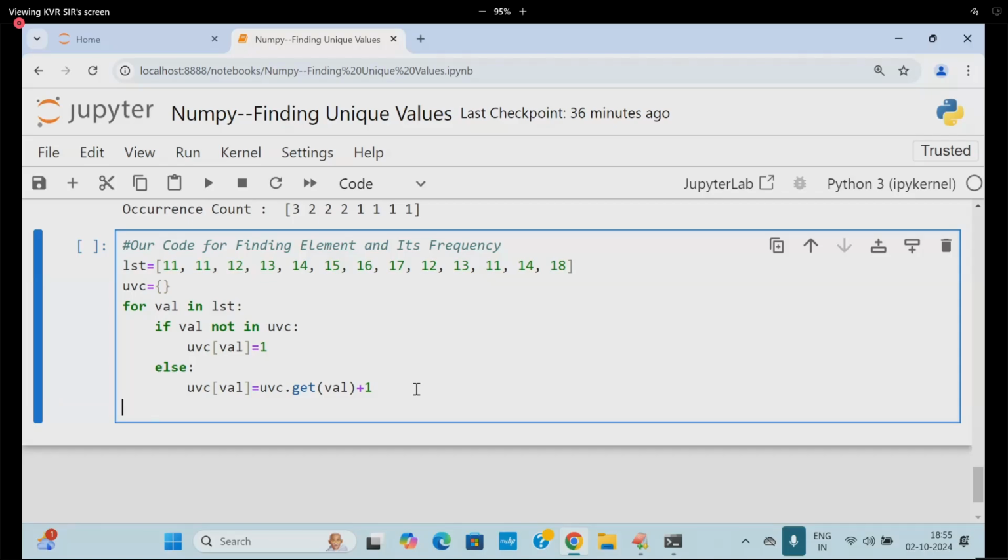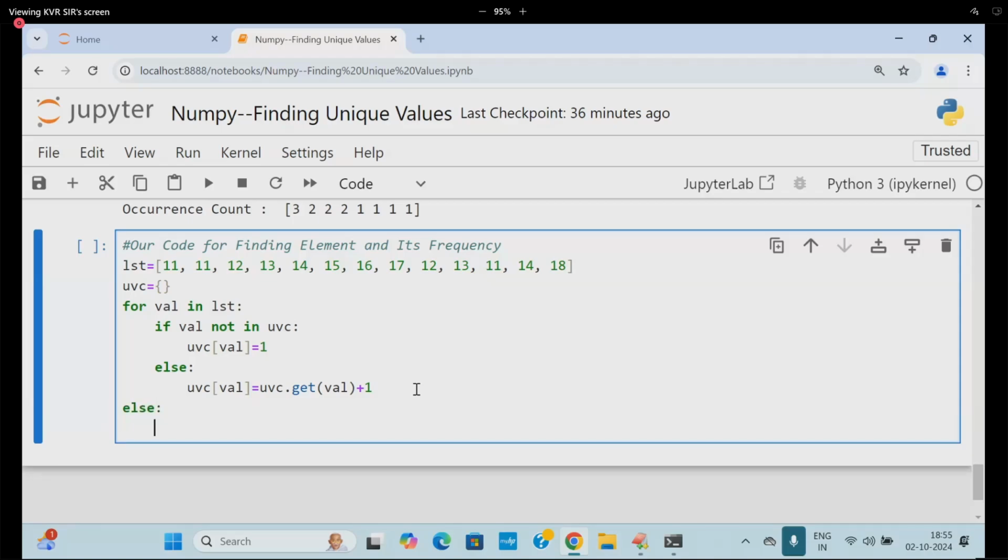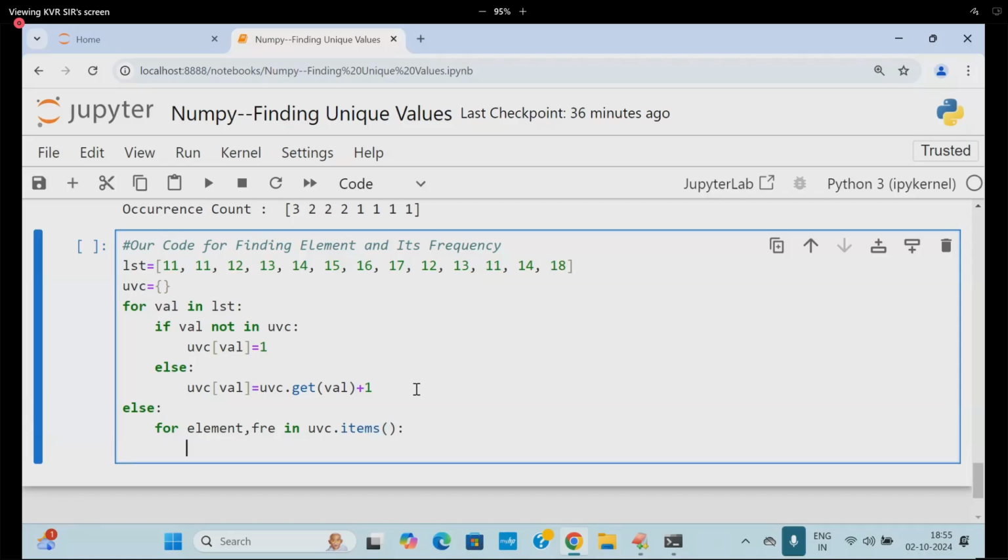Go to the place. Here I am writing for the outer loop. Now I am writing the beautiful logic. For element and then frequency in UVC dot count items. Whatever I write, you will read.